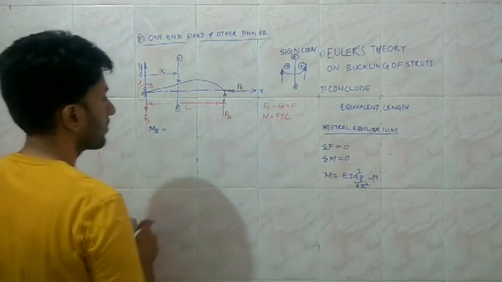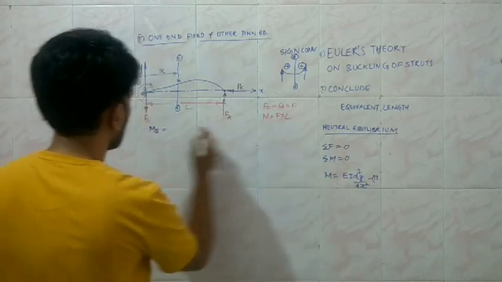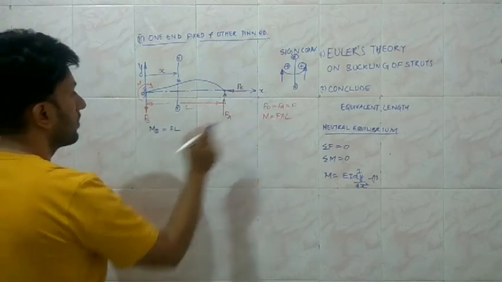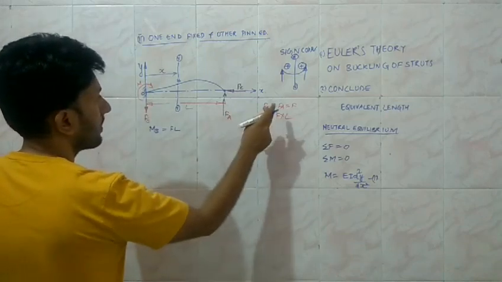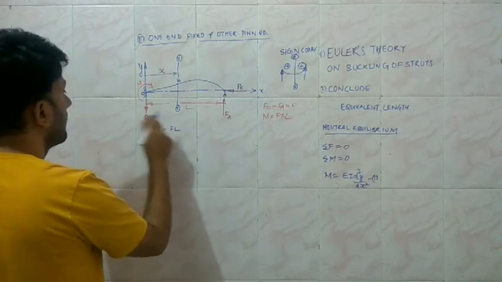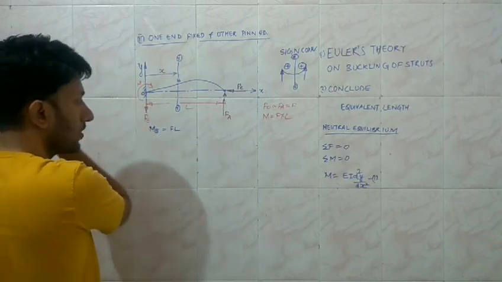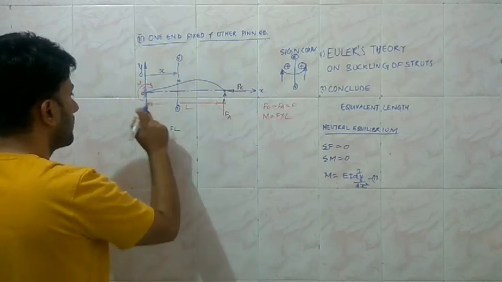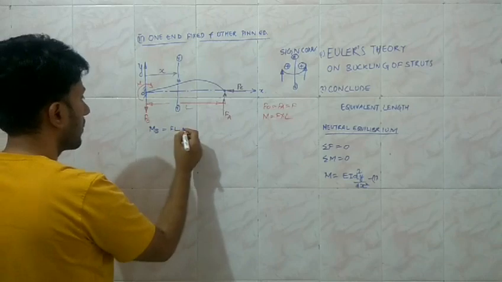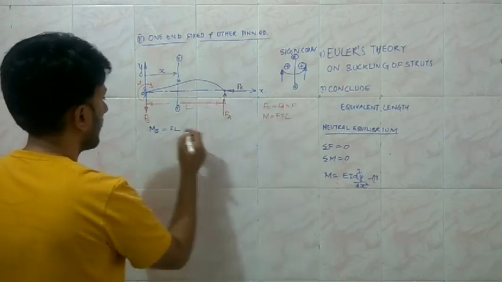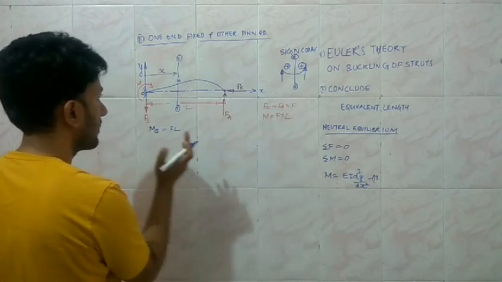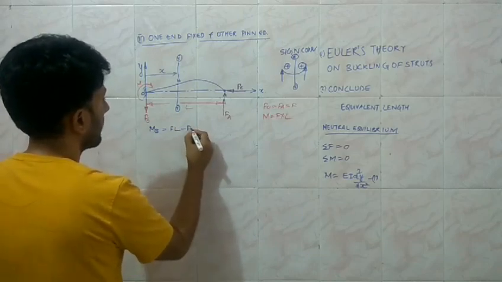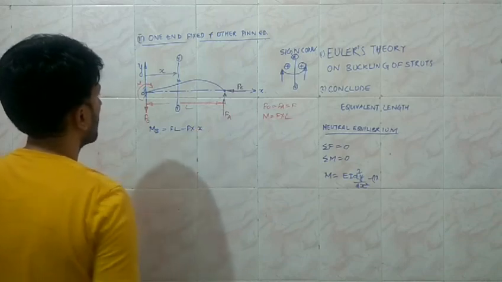So let us substitute the direct value, that M is equal to F into L, and the sign is positive. And then the moment at this point, because O is 0, directly we are considering the moment about B. The moment because of F naught, and F naught is equal to F, is acting in the downward direction when we are dealing with the left of the section. So this is going to be negative, and F into X is going to be the moment.